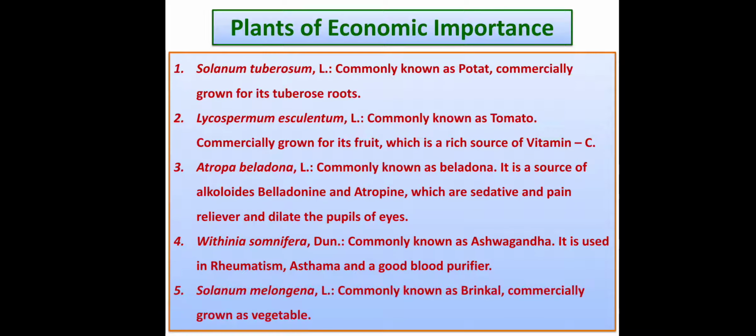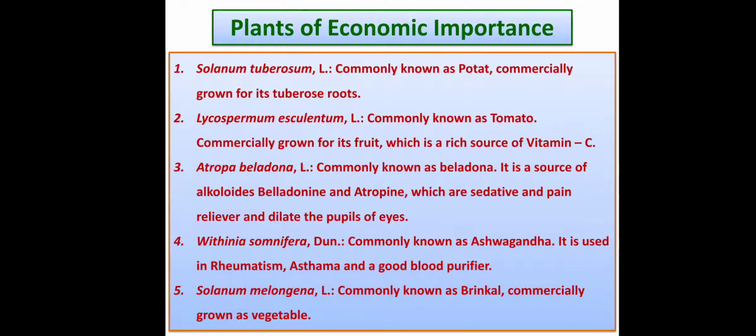The fourth plant is Withania somnifera. It is commonly known as ashwagandha. It is also a medicinal plant. It is used in rheumatism, which is commonly called Sandhivat in Marathi. It is also used in asthma. It is a good blood purifier, and it has many other medicinal uses. So this is about ashwagandha, Withania somnifera.